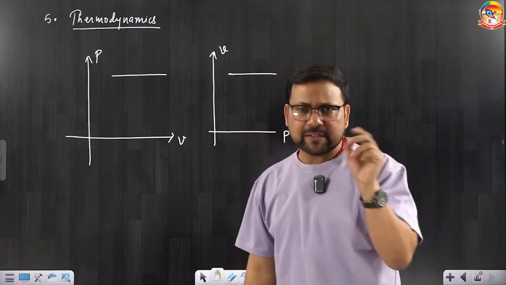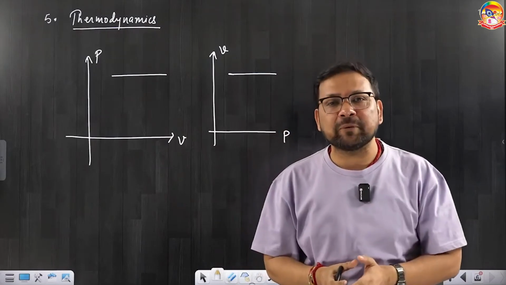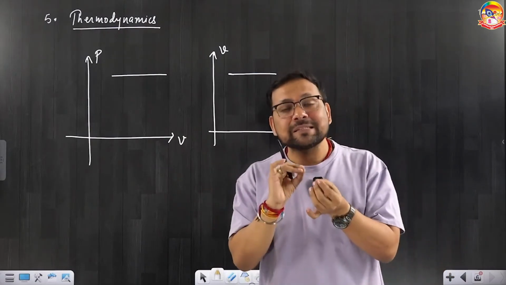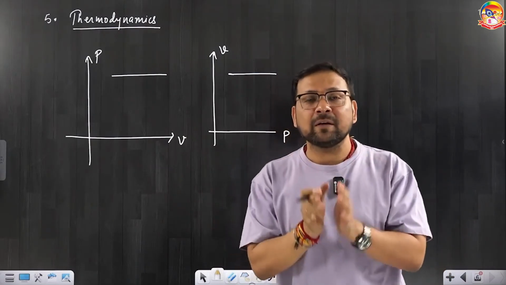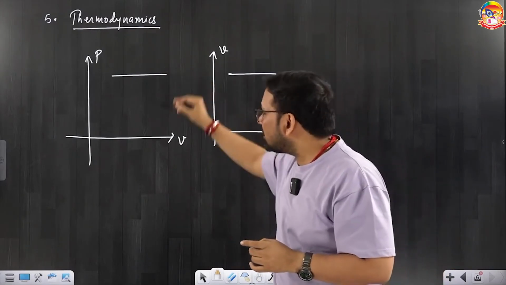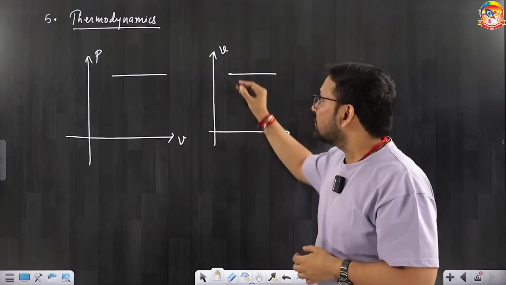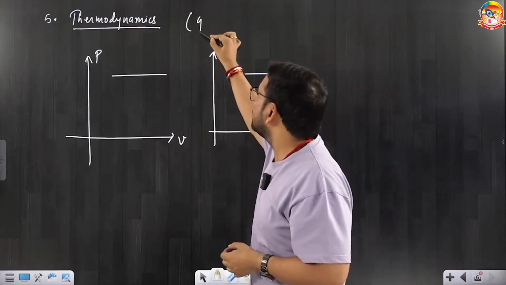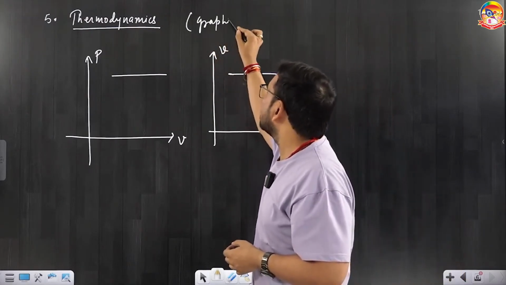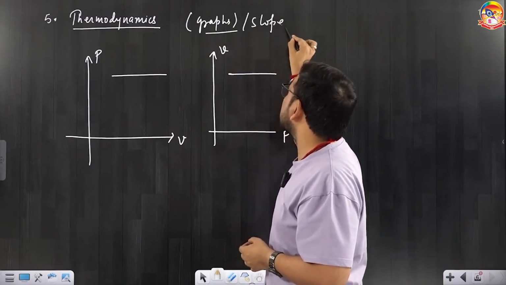I know it is a very easy kind of question, but while you're doing 180 questions, that easy thing also becomes a silly mistake, and silly mistakes are very, very dangerous. That hurts. So practice this so well before NEET that during NEET you don't make any silly mistake. In thermodynamics, I will ask you to go with graphs and slopes, and that should be very precise.